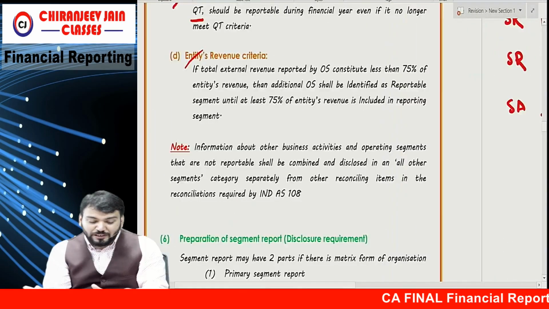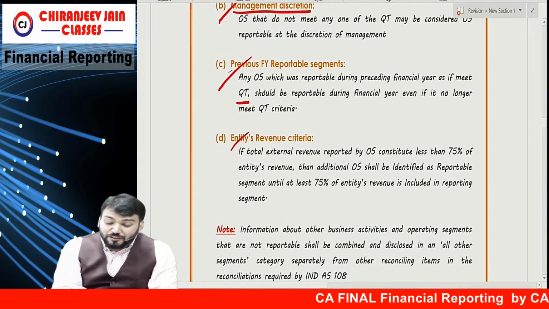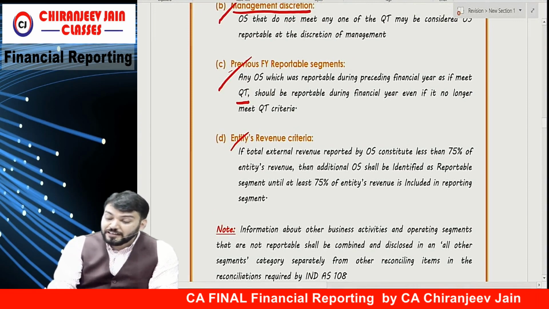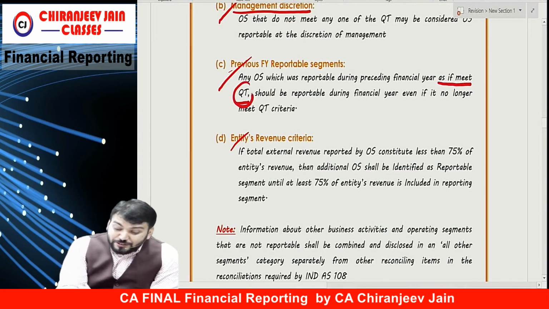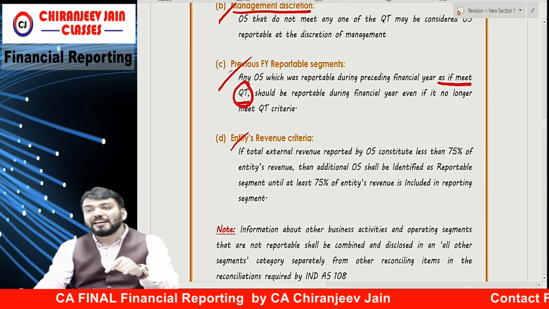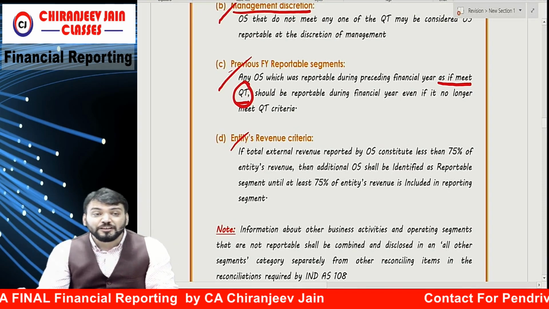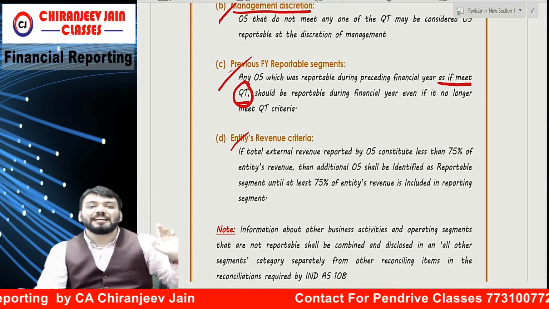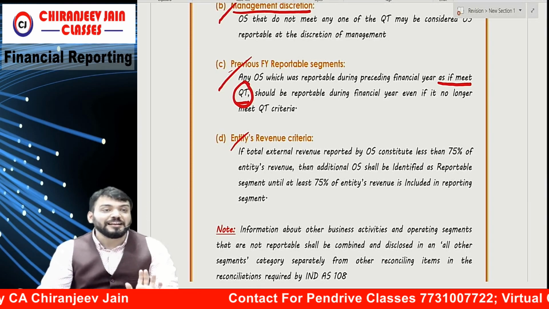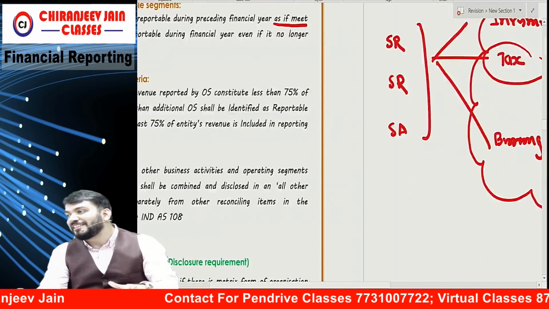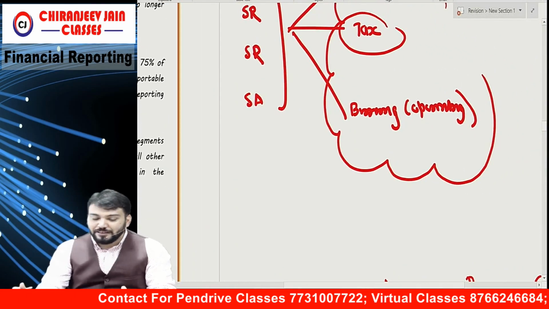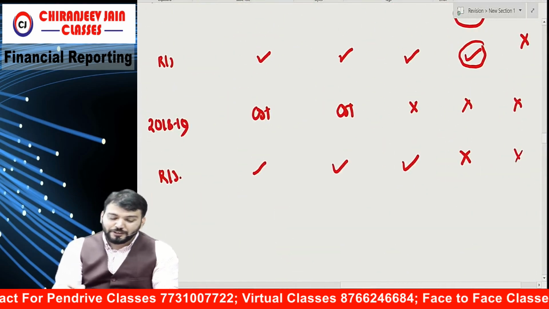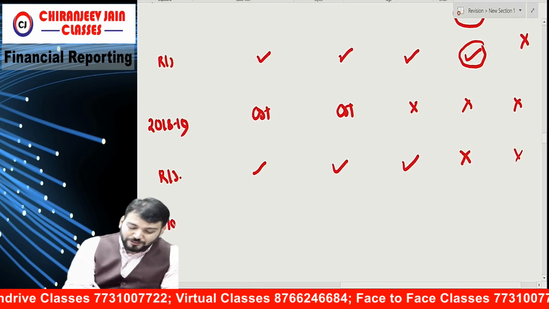So what is the para? Any operating segment which was reportable during the preceding financial year as it met QT should be reportable in the current year even though it does not meet the QT limit. So which was reportable based on QT criteria, not based on management criteria. Therefore, in my example, D is not a reportable segment. Correct. But one more point. Let's see whether you are doing this correctly or not. If you are saying this correctly, it means you have understood.